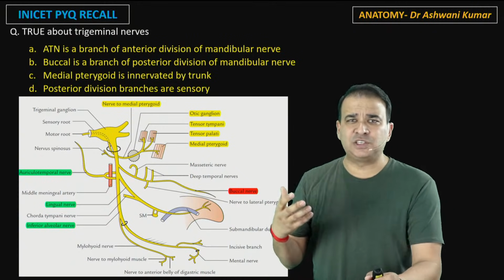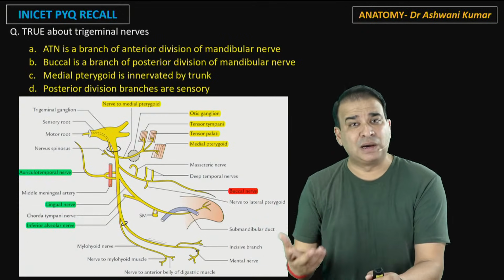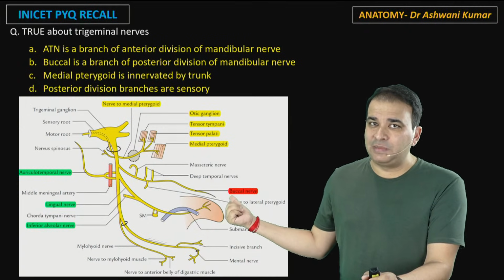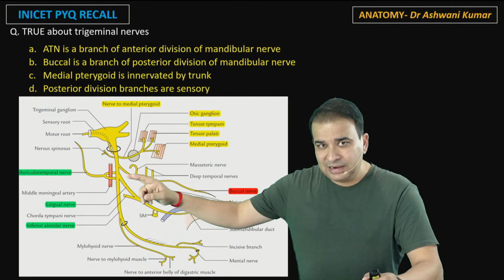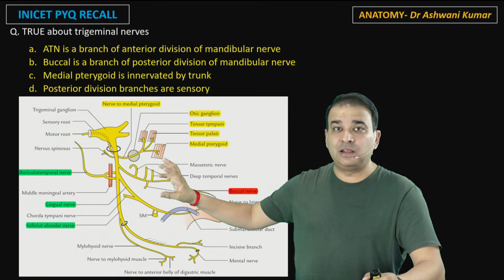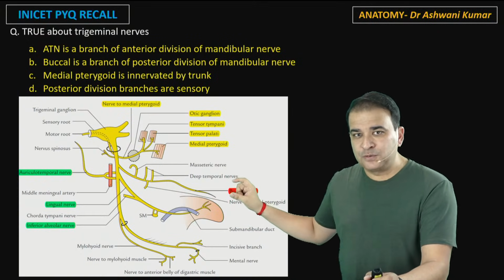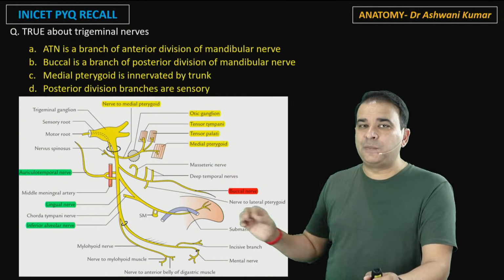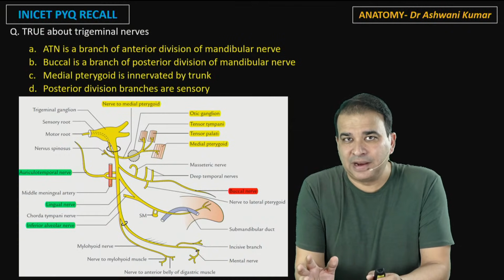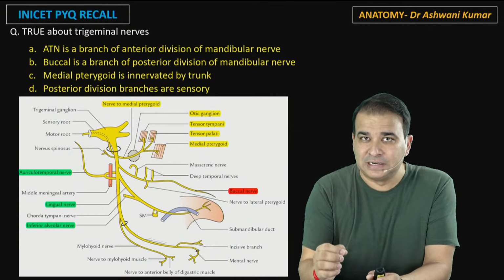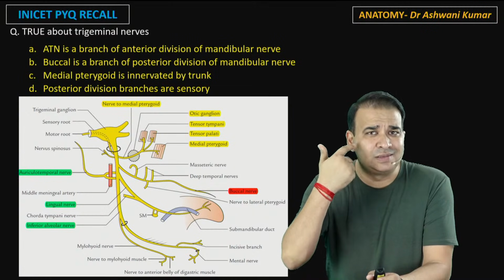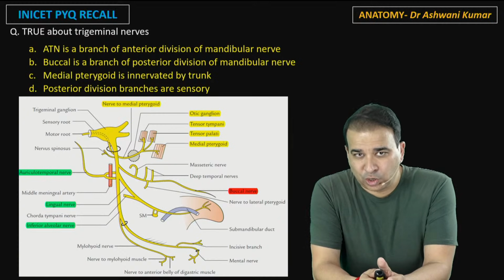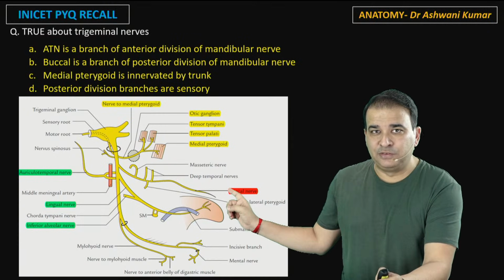It supplies muscles of mastication, lateral pterygoid, medial pterygoid, masseter, even buccinator, not buccinator, I'm sorry, a buccal nerve it gives off, which pierces the buccinator but doesn't supply it here. So from the anterior division, we have all the motor branches which are supplying the remaining muscles of mastication, but it also gives off one sensory branch there, the only sensory branch, that is buccal nerve. This buccal nerve, it pierces buccinator, but it doesn't supply it here. That's a question also. This nerve pierces the buccinator, but it doesn't supply it. It's a sensory nerve supplying the skin of the cheek area, the mucosa, but not the muscle. So that's a sensory branch from the anterior division.